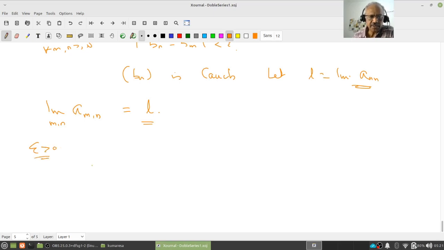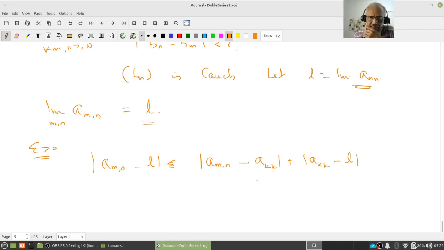Given epsilon positive, I have to estimate this |a_{mn} minus L|. But what do I know how to estimate? So what is L? L is the limit of a_{nn}, right? So we use our Curry trick. What is the Curry trick? We will write it as a_{mn} minus a_{kk} plus a_{kk} minus L,